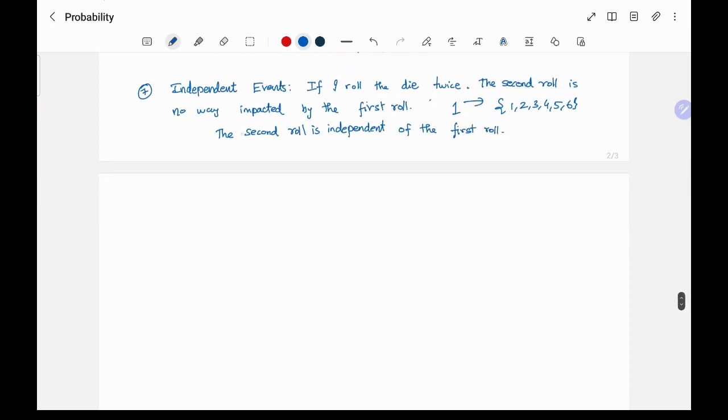Okay, so two events are independent if the occurrence of one does not in any way impact the outcome of the other event.